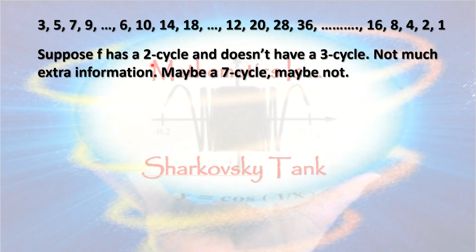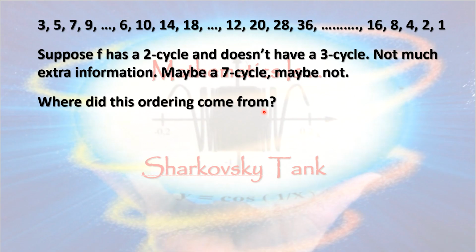Suppose we have a function for which we find a 2-cycle and then prove that it does not have a 3-cycle. This time we don't get anything else for free. Since 7 is after 3, for example, I can't use version 2 to say that my function does not have a 7-cycle. And since 7 is before 2, I can't use version 1 to conclude that the function does have a 7-cycle.